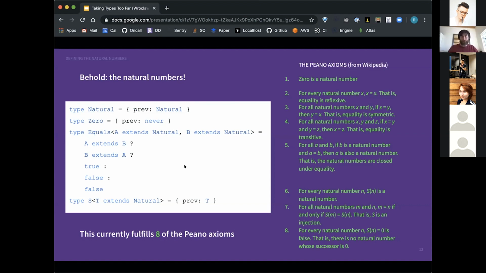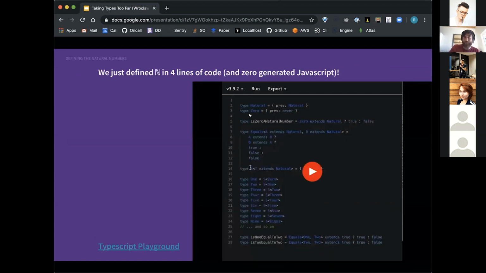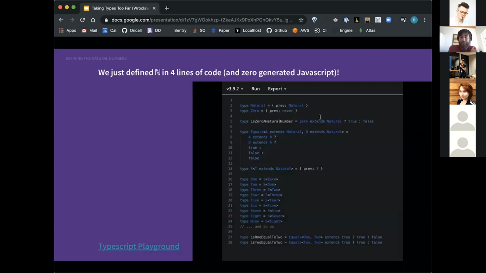So from these 4 lines of code, we have now defined the natural numbers and exactly 0 generated JavaScript. So I don't have to do live coding, I've just taken a little video of the TypeScript playground. And as you can see, we have this natural number type. We see that 0 is indeed a natural number as promised. And we can look through these numbers and see exactly how the TypeScript compiler ends up expressing them. They end up being pretty big recursive types. And we see also that is 1 equals to 2 is false, and is 2 equals to 2 is true. So everything so far is passing our sanity checks.